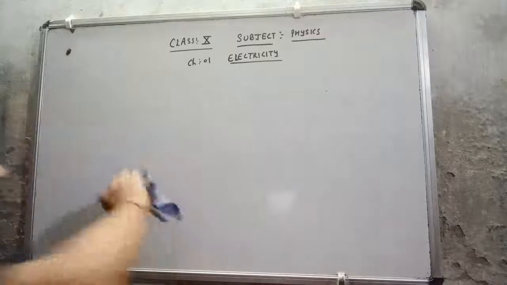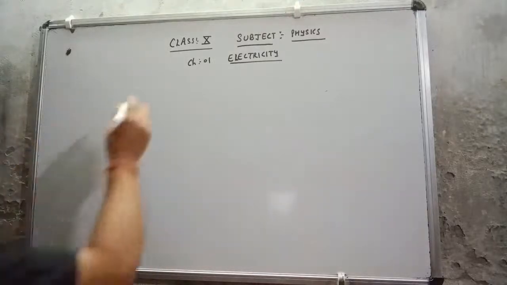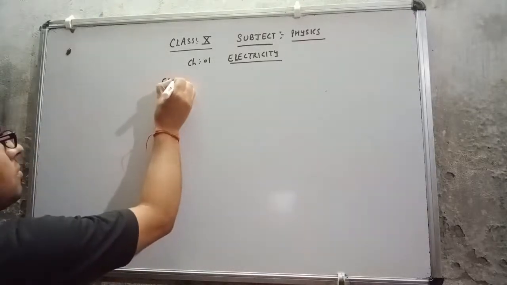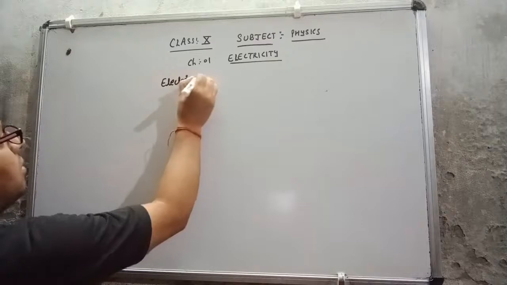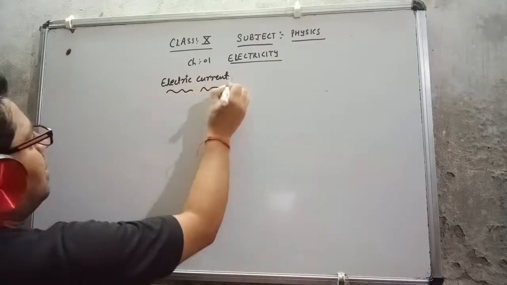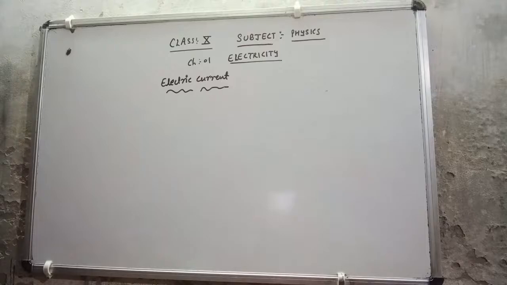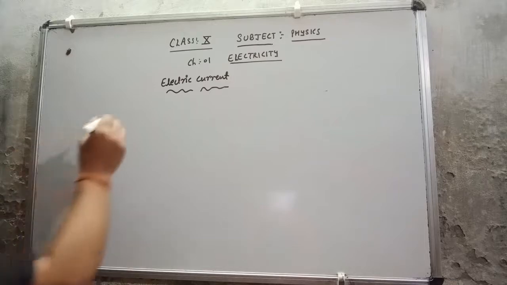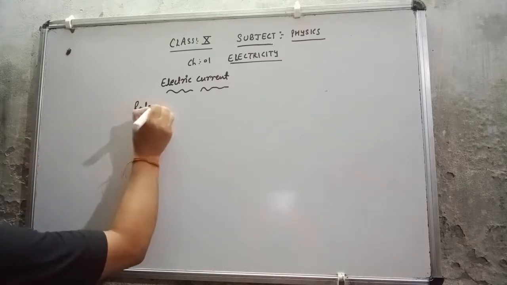Electric current. The topic is electric current. What is an electric current? Very simple. I know that when electric charge flows, then electric current will come. So simply I can say that the rate of flow of electric charge